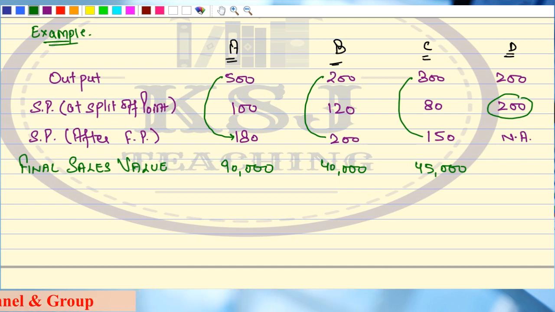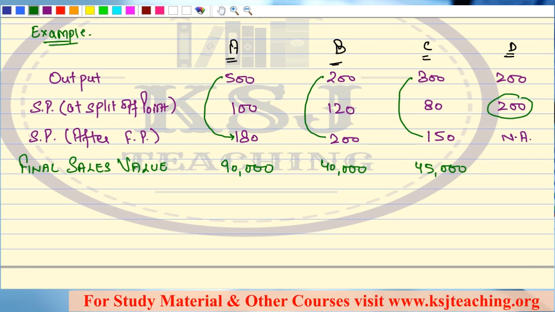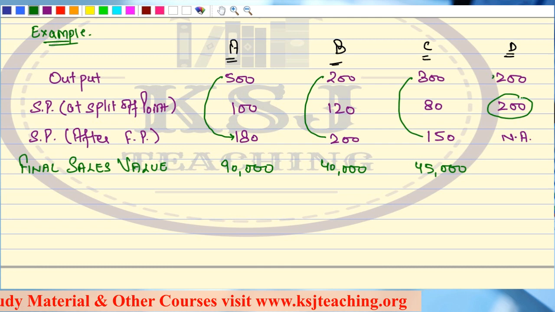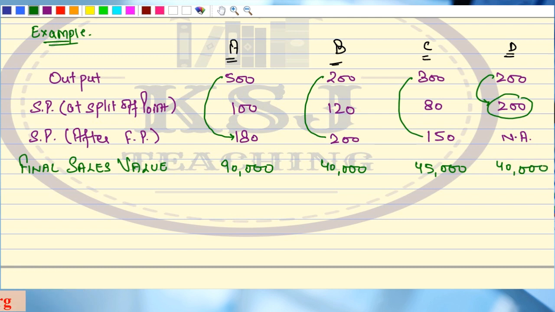To make our product more valuable to the customer, we are doing the further processing. For some products it might not be required, like this product D, it is already valuable for the customer that we can sell it at 200 only. So in this case the final sales value will be 40,000.